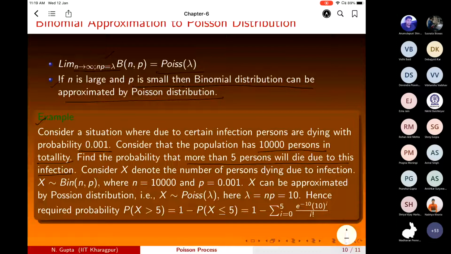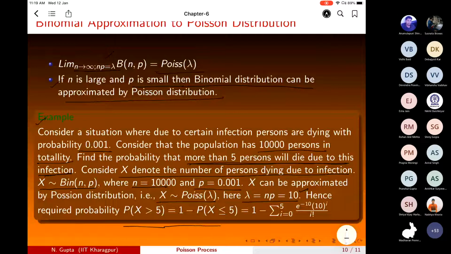So if we denote the random variable x as the number of persons dying due to infection, then clearly x will be binomial(n, p). But n is large here, and the probability of success is small. So therefore we can approximate this by a Poisson distribution. Here lambda is equal to np. n is 10,000, p is 0.001, so lambda is 10. Hence, the required probability is the probability x greater than 5, which is more than 5% dying due to infection.